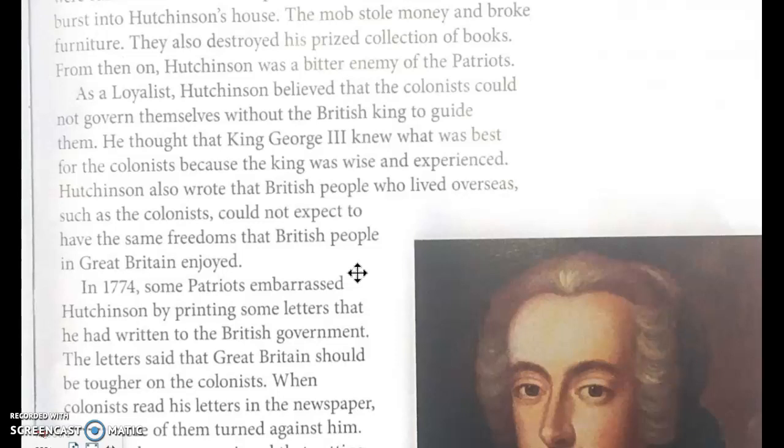As a Loyalist, Hutchinson believed that the colonists could not govern themselves without the British king to guide them. He thought that King George III knew what was best for the colonists, because the king was wise and experienced. Hutchinson also wrote that British people who lived overseas, such as the colonists, could not expect to have the same freedom that British people in Great Britain enjoyed.